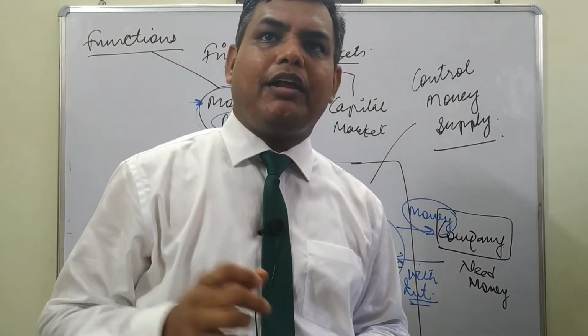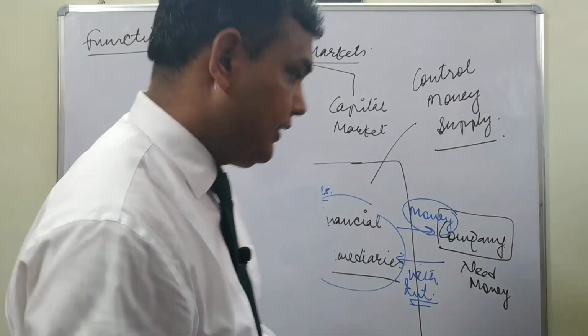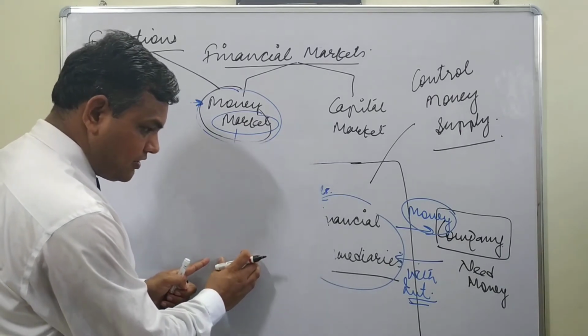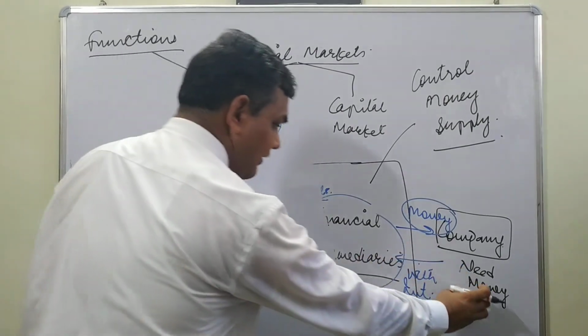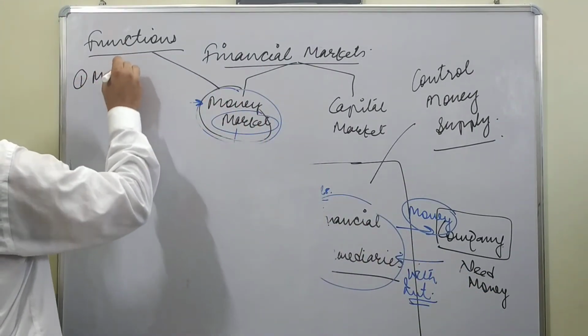So the number one function is that it matches the demand and supply. Matching demand and supply means investors have supply, others have demand, and it provides a level meeting point.